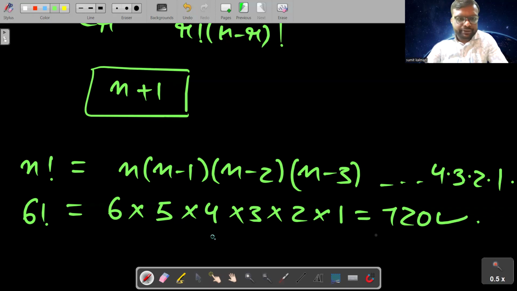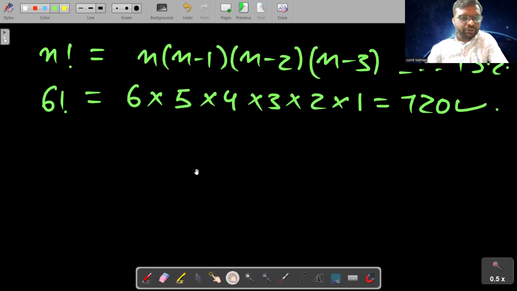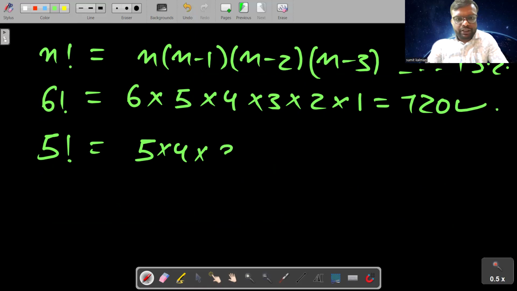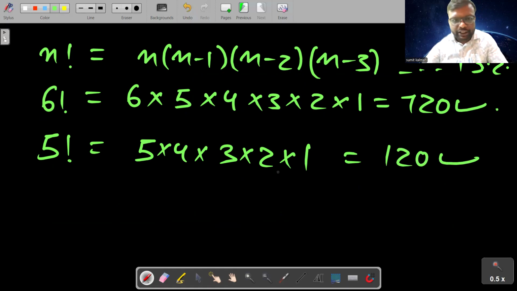And students, if you have to find the value of factorial 5, then you can similarly find it: simply multiply 5 into 4 into 3 into 2 into 1. It will come out to be 120, because see how we have to multiply: 5 4s are 20, 20 3s are 60, 60 2s are 120.